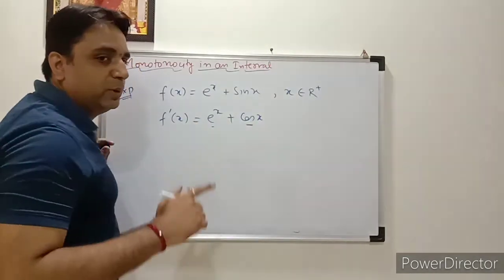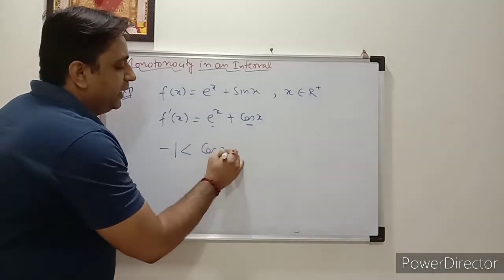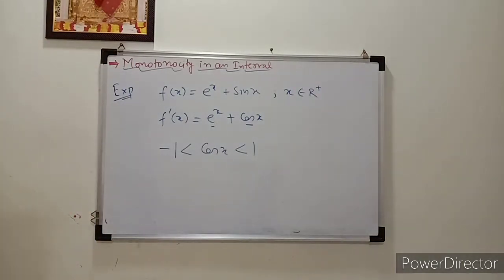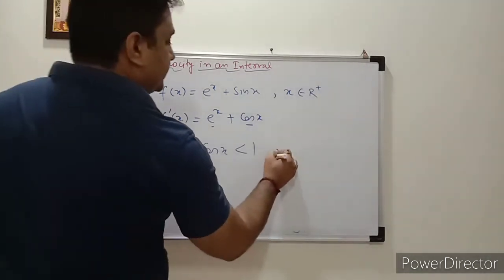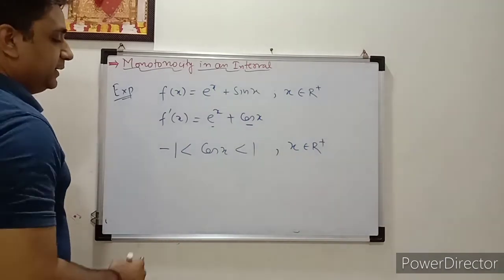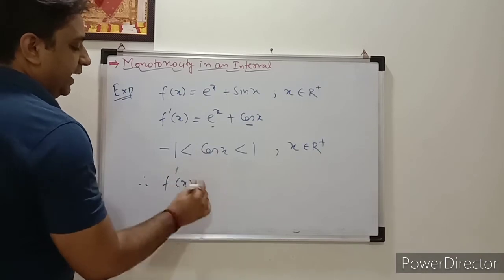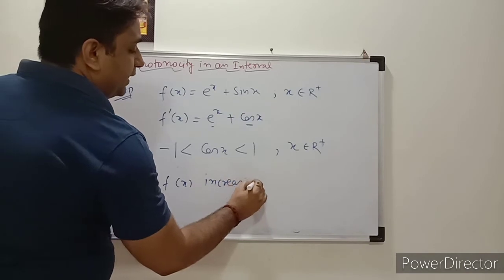Here it is given x belongs to R plus, so you know that the value of cos x lies between minus 1 and 1 when x belongs to R. When x belongs to R plus, the function of cos x is like that, and e to the power x is already increasing. Therefore, f of x is strictly increasing.